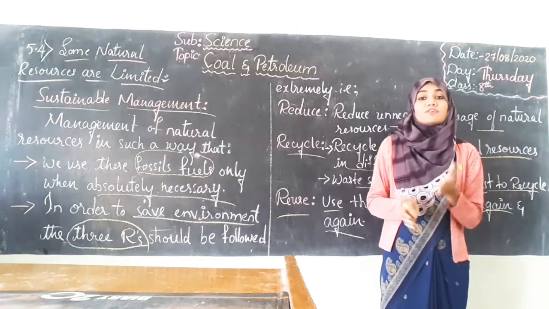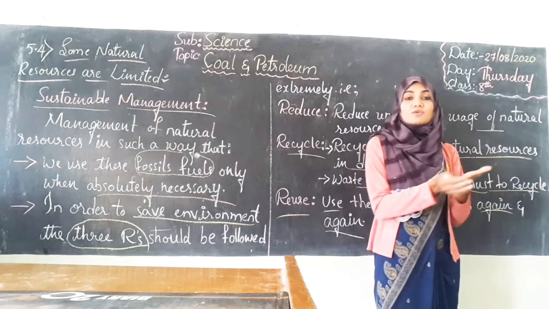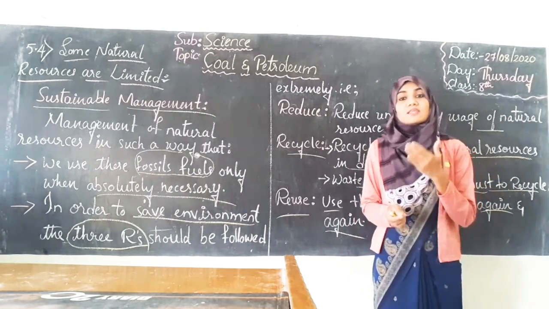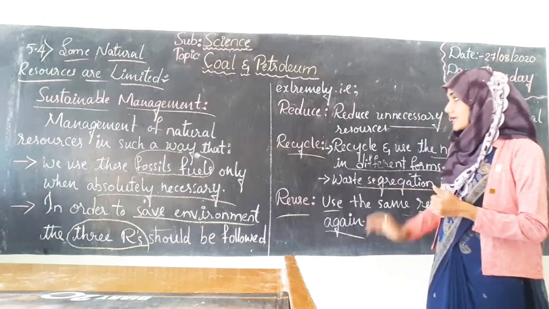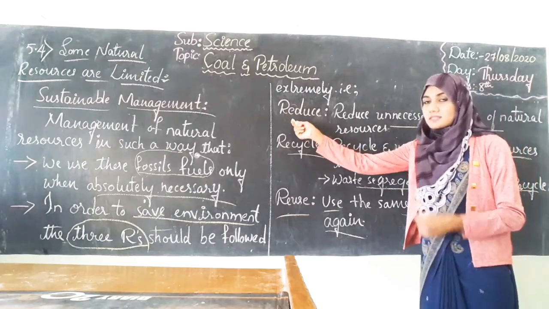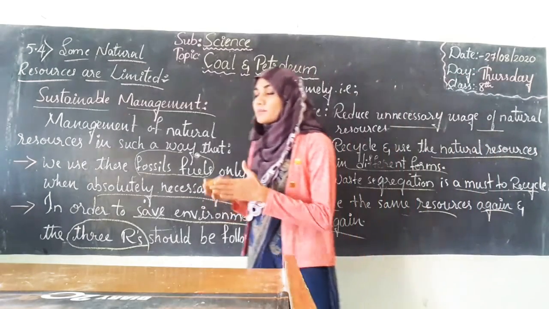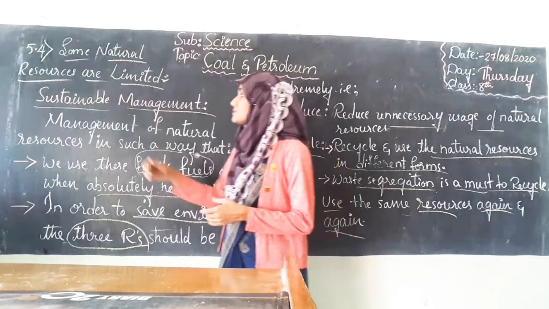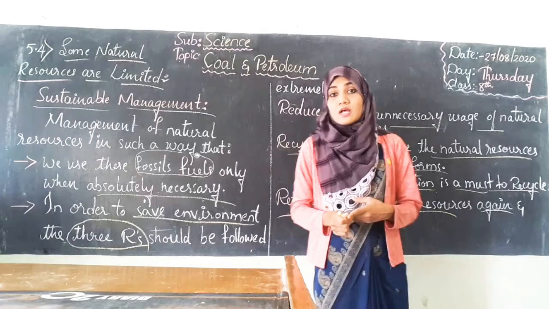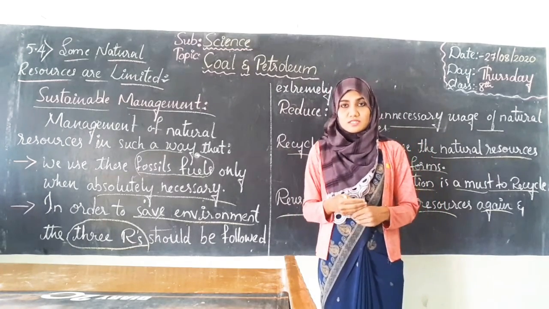We can also keep the broken cups for the birds to drink water. So in these small ways, we can benefit our environment by following the 3 R's: reduce, recycle and reuse. These are some of the ways in which we can manage exhaustible natural resources, which is beneficial both for us and for the upcoming generation.